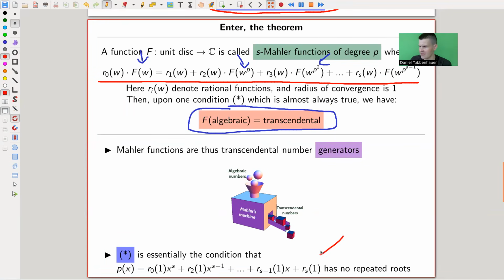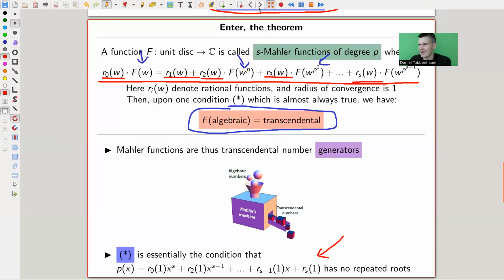And the little condition is essentially, well, you look at the coefficients, they give you a polynomial. If you evaluate the coefficients at the radius of convergence, at 1, you get some polynomial, and that polynomial is supposed to have no repeated roots, which essentially always happens. So essentially always this polynomial has no repeated roots. Let me just say, essentially always, whatever satisfies such a fractal recursion will be a transcendental number generator, which I feel is a pretty cool result.